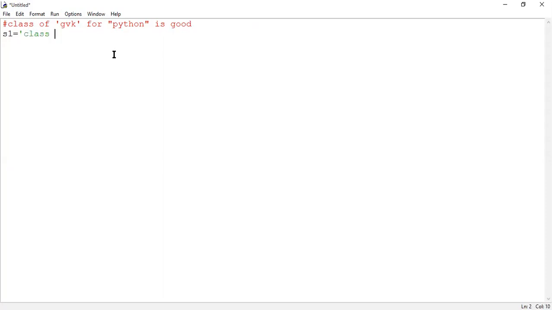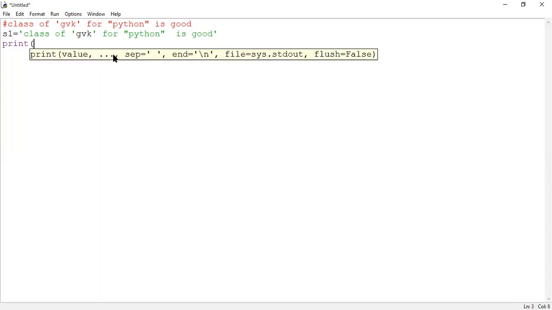Now you observe the logic. So class of, so GVK has to be placed between what? Single quotes. Then for Python, it has to be placed within what? Double quotes. Python is good. Now we see the output. What happens here? You will understand. So print of what? s1.